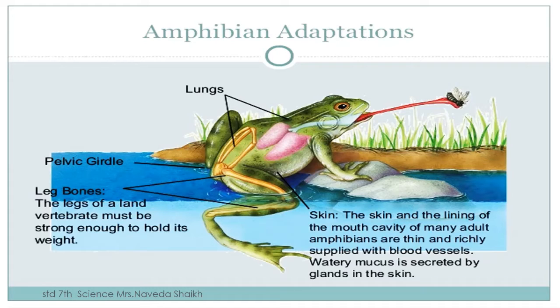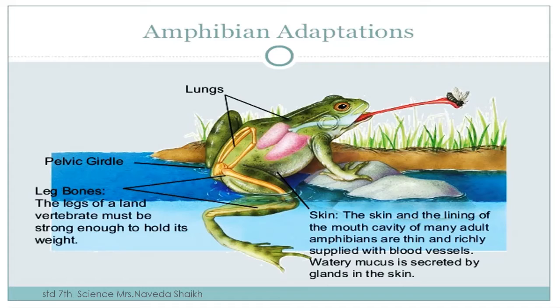Whereas when they are on land, the skin doesn't work, the lungs start to work and they take in oxygen and help them to breathe. So the skin here is a very important part of adaptation. The lining of the mouth cavity of many adult amphibians is thin and richly supplied with blood vessels. They have watery mucus which is secreted by glands in their skin.